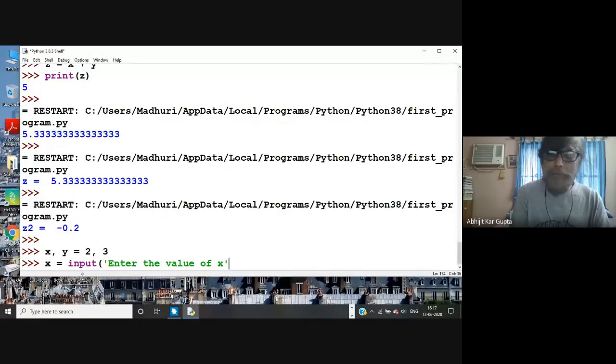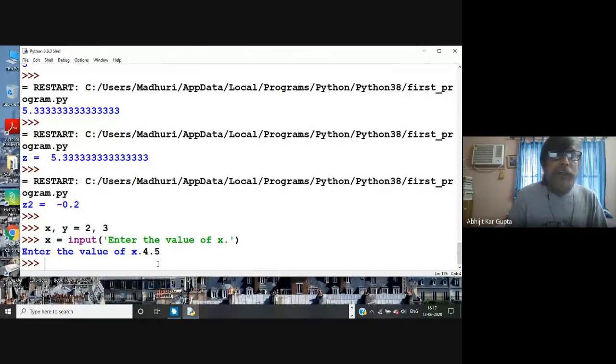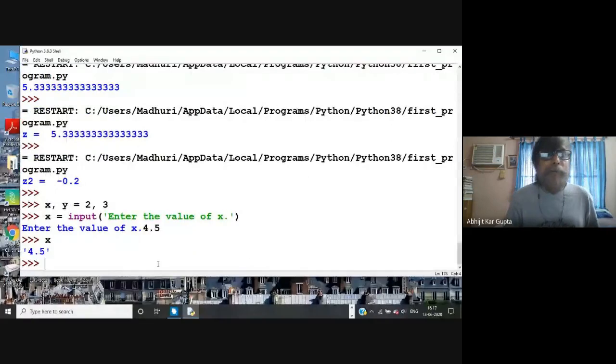If you write this, see, it is waiting for you to give the value. So you will know, okay, I have to now enter the value of x. Then you give a value, say 4.5. Now x is 4.5.